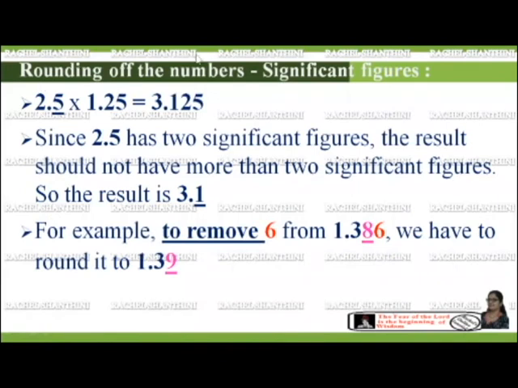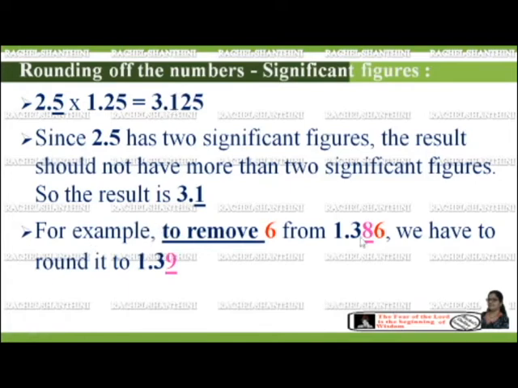Rounding of the numbers in significant figures. Let us consider this: 2.5 into 1.25 gives 3.125. Since 2.5 has two significant figures, the result should not have more than two significant figures. So the result is 3.1.